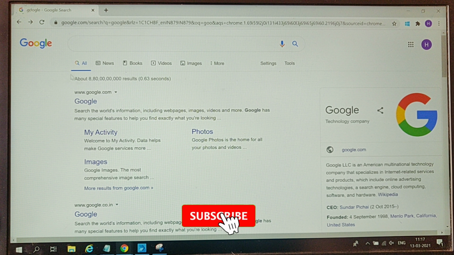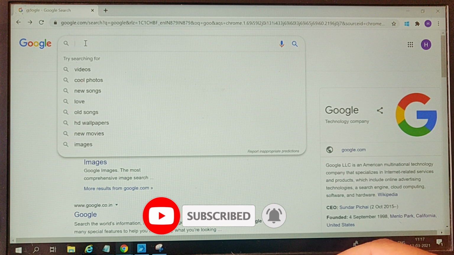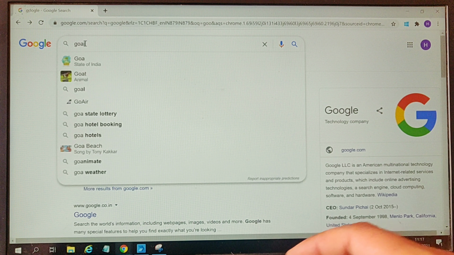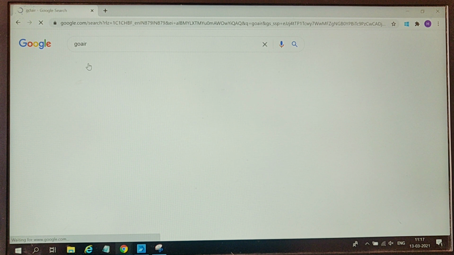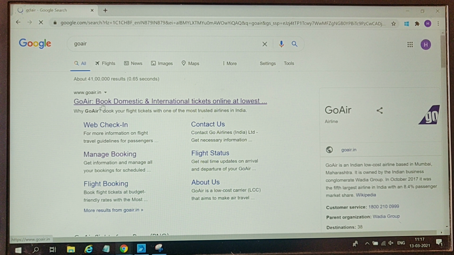Hey guys, today I'll be showing you how to check travel guidelines for traveling to Maldives. So I'll be taking you to the Go Airline website, which is the official Go Airline website. Okay, so here you can see it is www.goair.in. You need to click here,